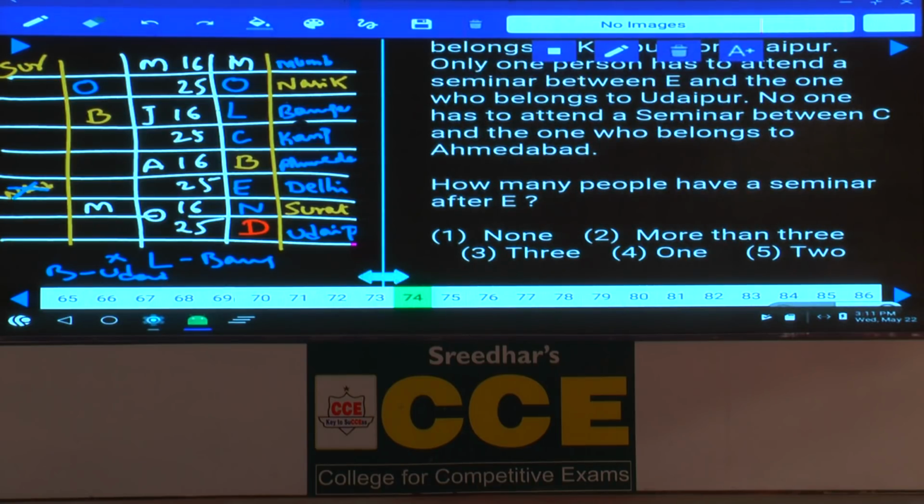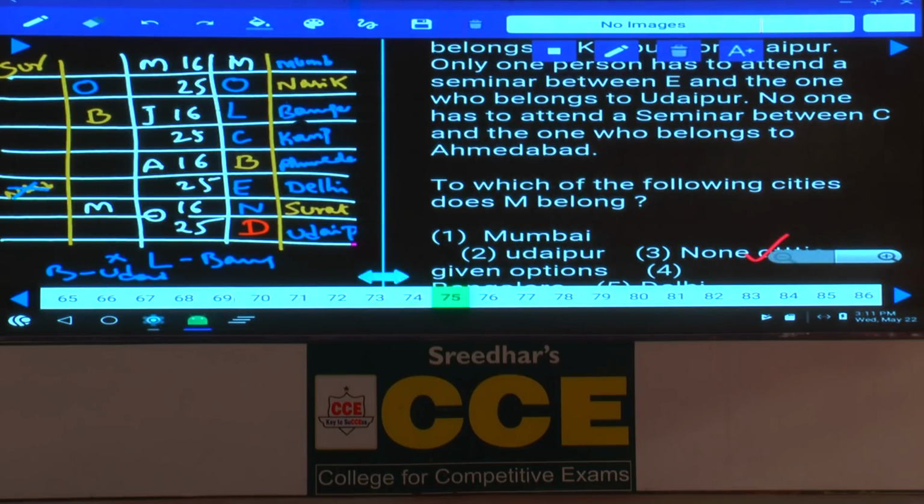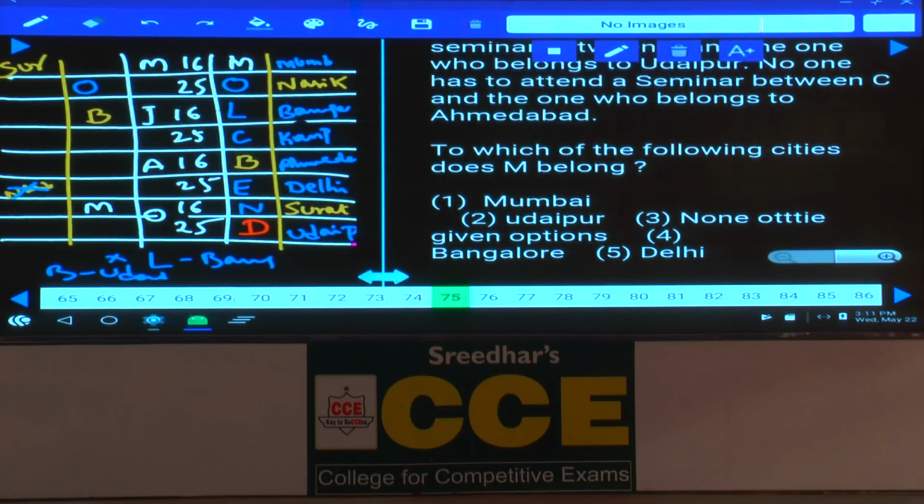Then question number 74, how many people have a seminar after E? There are 2 people after E, that is choice 5. Then question number 75, to which of the following cities does M belong? M belongs to Mumbai, that is choice 1. Now this is about question number 75.